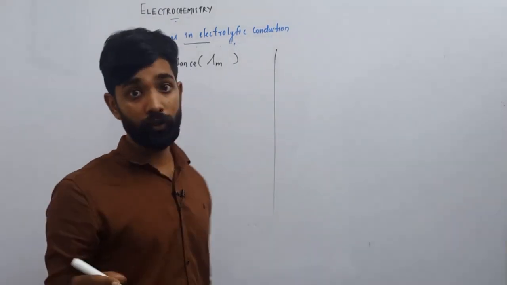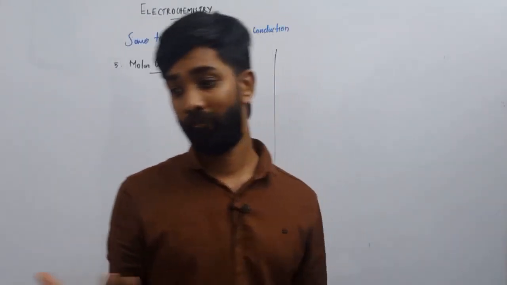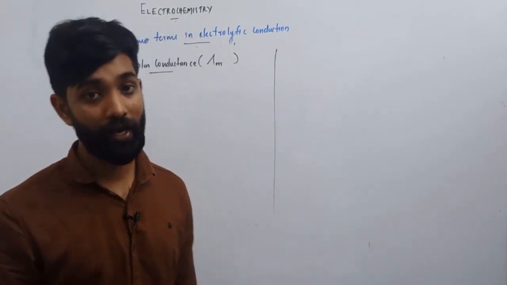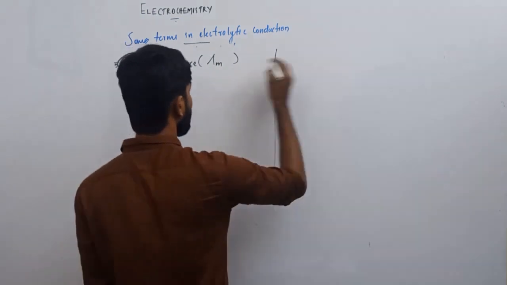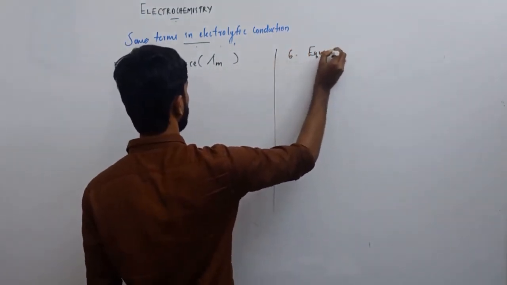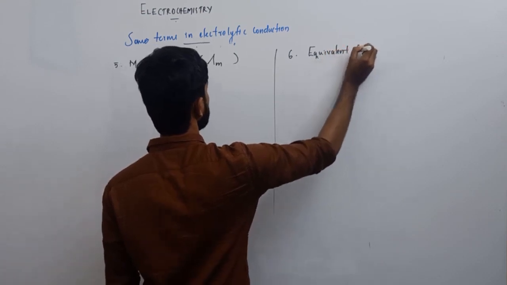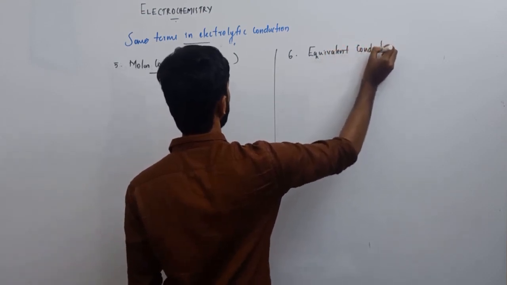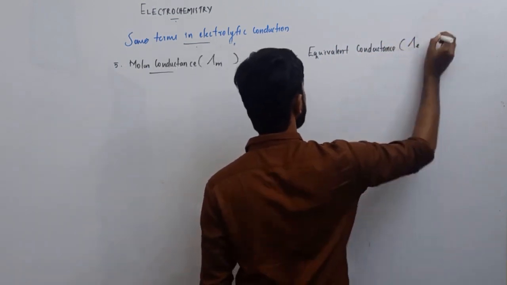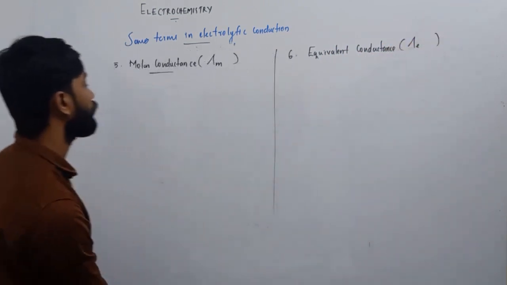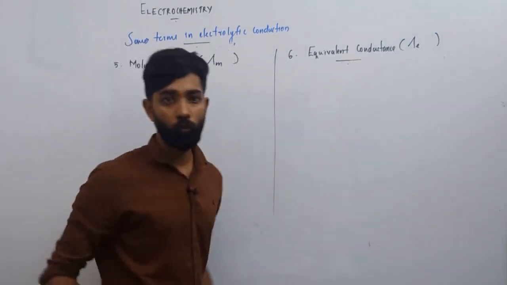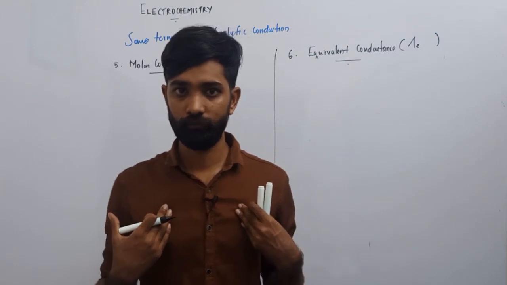I think you are familiar with molarity, mole equivalence, normality, like that. Molar conductance and equivalent conductance. The equivalent conductance is denoted as lambda E. Ready? Fine.